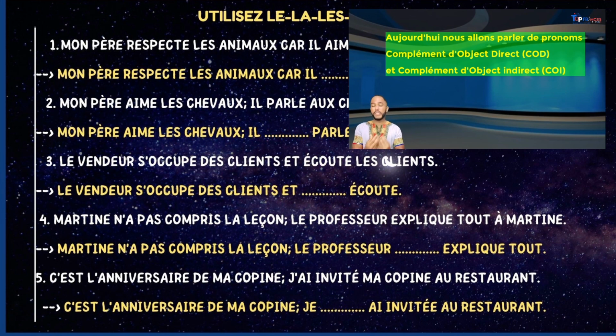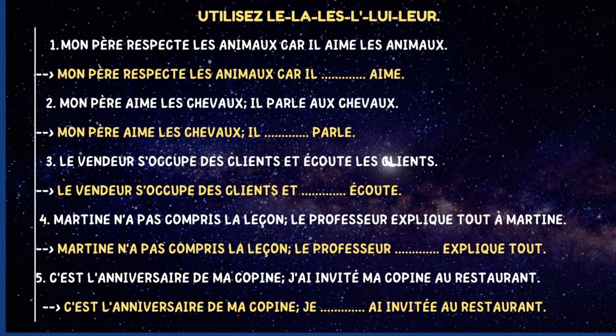But in case you have watched it or you have some knowledge about how to form les compléments d'objet direct et indirect, so there we go with these exercises. Okay, guys? Perfect. Number one. Mon père respecte les animaux car il aime les animaux. Okay, guys, you can see that les animaux is repeated twice in the phrase, so we have to substitute one of them with the pronoun. Mon père respecte les animaux car il aime. Qui? Il les aime.